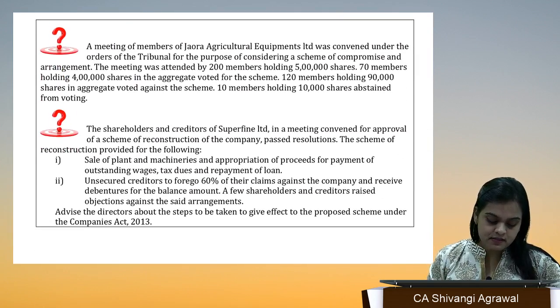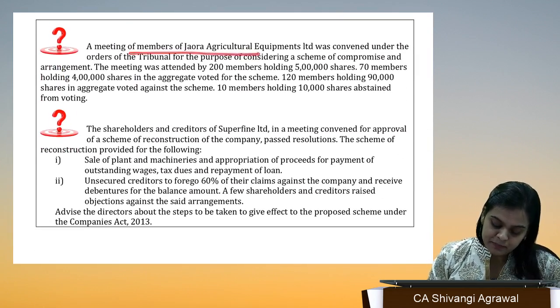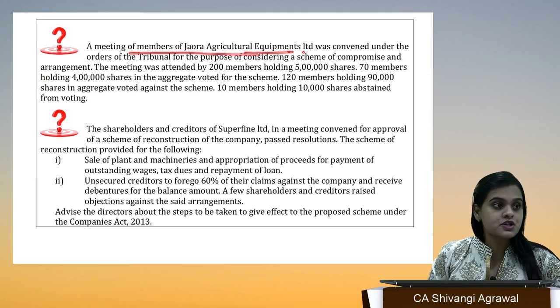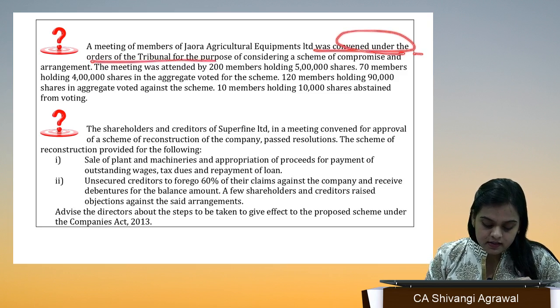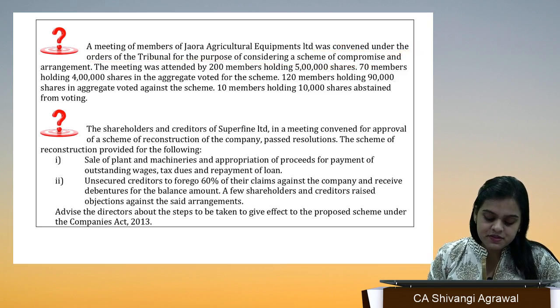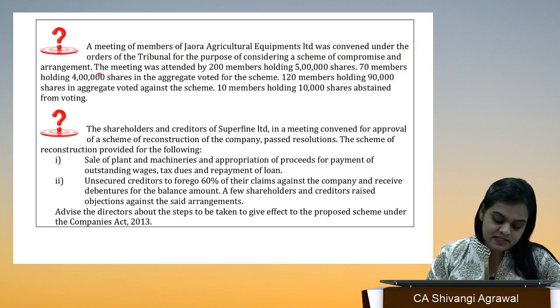Now we have two questions here. A meeting of members of Jaora Agricultural Equipments Limited was convened under the orders of tribunal for the purpose of considering a scheme of compromise and arrangement.